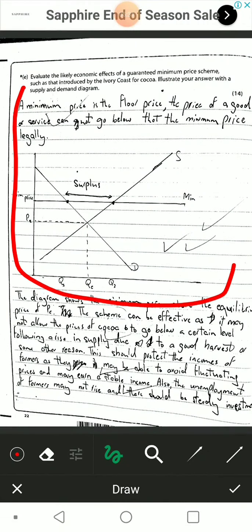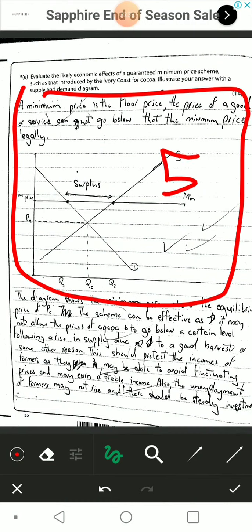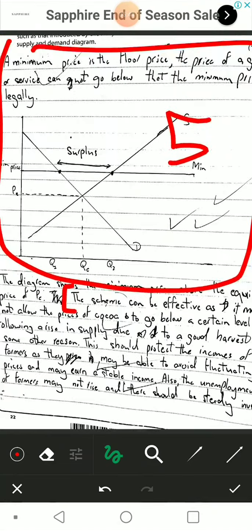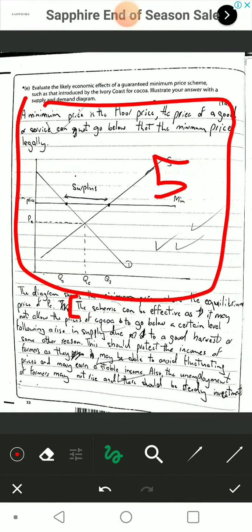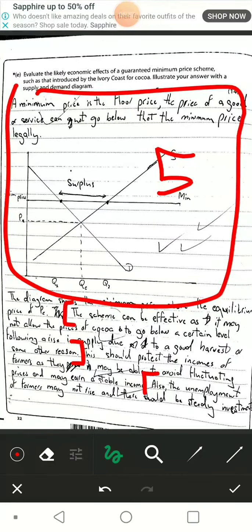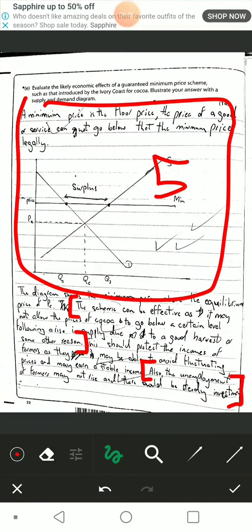This entire thing, 5 marks. The answer, the diagram shows the linear question. Okay, the stream can be fitted. Definition from here to here. This should protect the income of the farmer, as farmers may not be able to avoid fluctuations. Okay, this also, the employment of farmers may not rise and there should be steady investment. And the point. So these 3 points